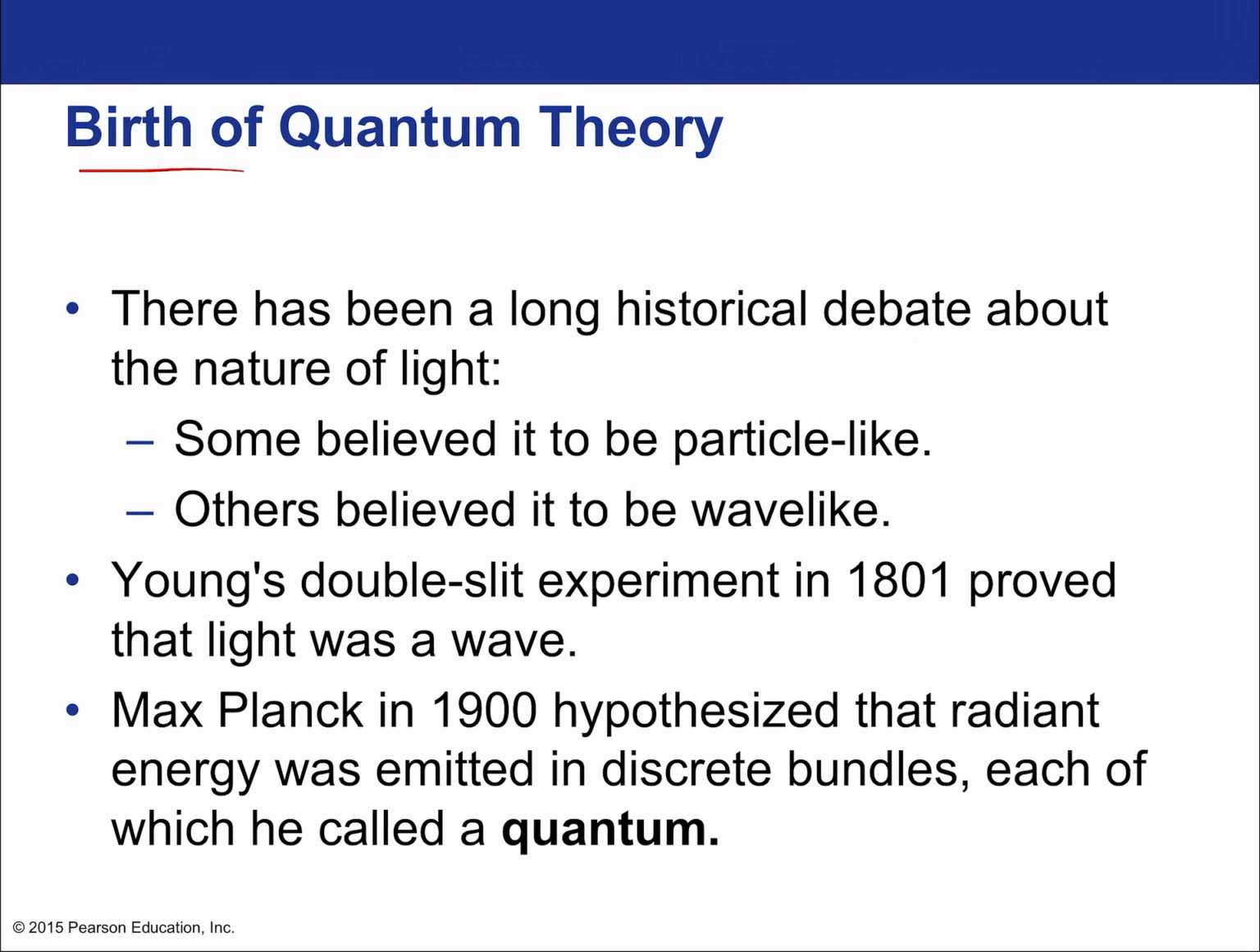There has been a long historical debate about the nature of light. Some believe it to be particle-like, others believe it to be wave-like. That was the background going into this idea of accepting that it's both. To get some historical perspective, Young's double-slit experiment in 1801 proved that light was a wave, almost seeming like the debate was over. However, Max Planck in 1900, about a century later, hypothesized that radiant energy was emitted in discrete bundles. That's different. Each of which was called a quantum.